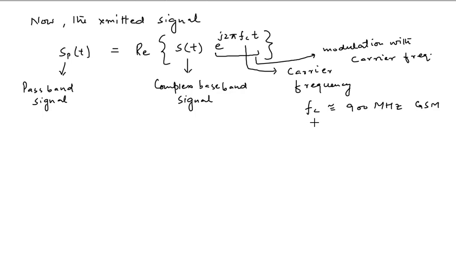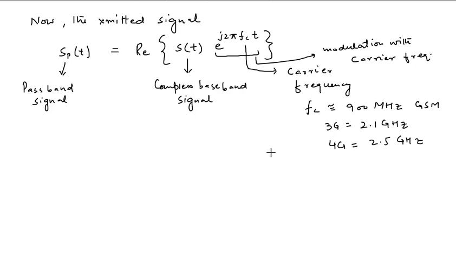For 3G systems, this will have a value of 2.1 gigahertz frequency band. And for LTE 4G systems, this carrier frequency can have a frequency band of 2.5 gigahertz. But from different countries or regions, it varies accordingly. These are some standard notations for carrier frequency.